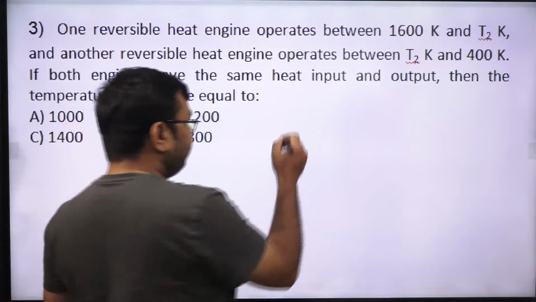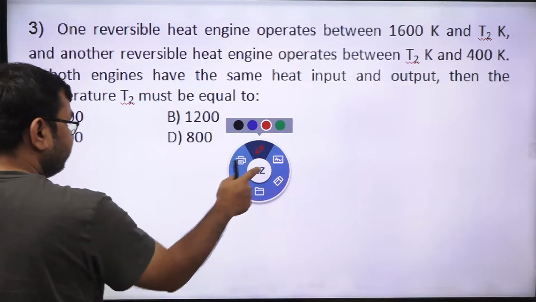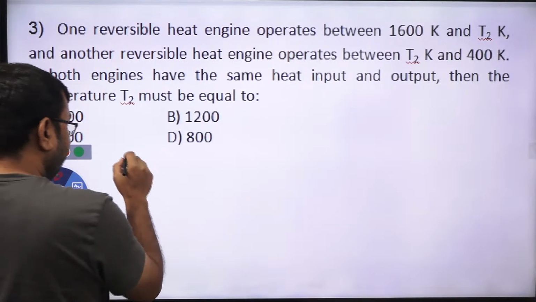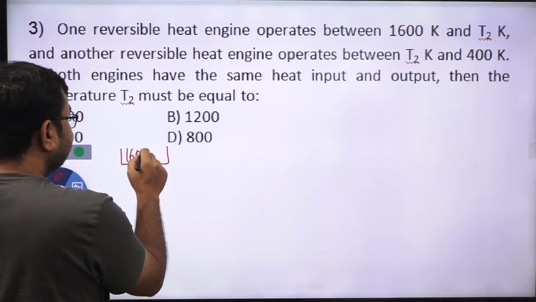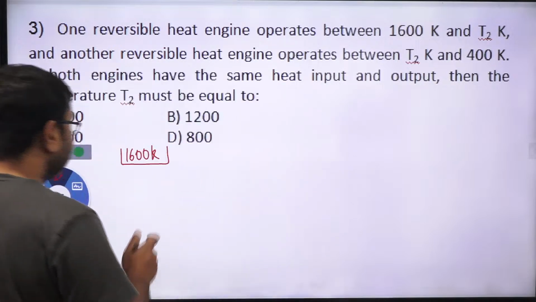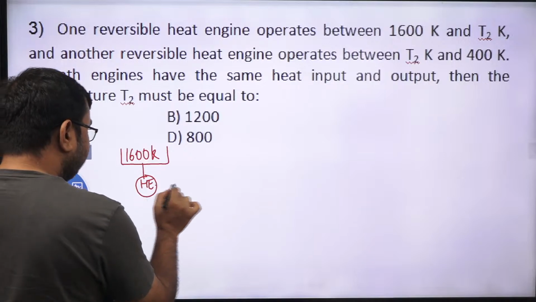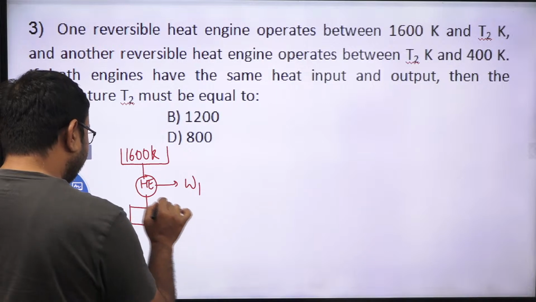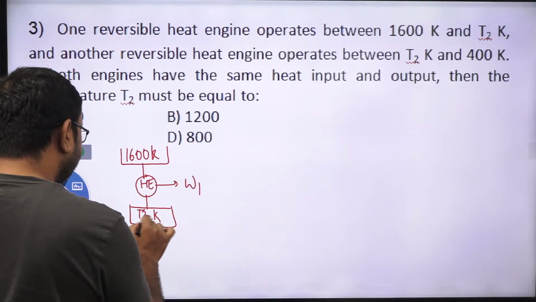Suppose you have a heat engine whose temperature is around 1600 Kelvin, and here we have an engine which produces some work, let's say W1, and this is another reservoir whose temperature is T2 Kelvin, correct.